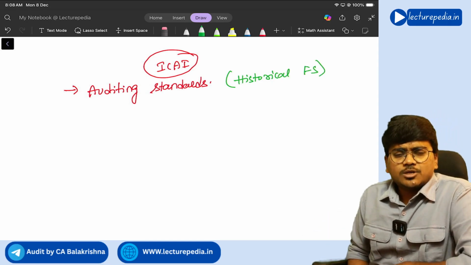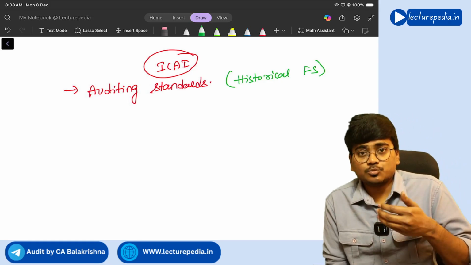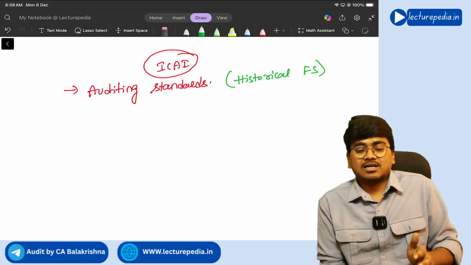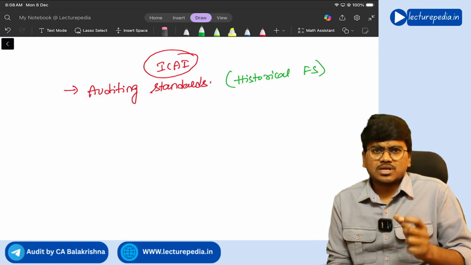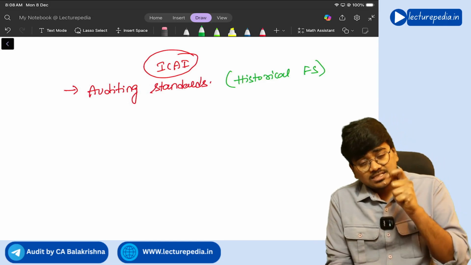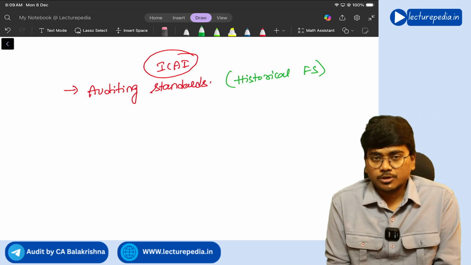Now, what is meant by historical financial statements? The financial statements that you prepare based on past data, already occurred transactions, are known as historical financial statements. For auditing such historical financial statements, auditing standards are applicable.